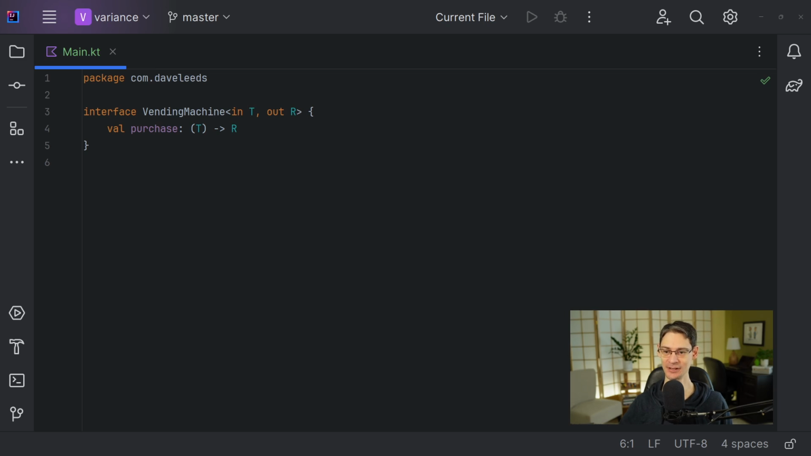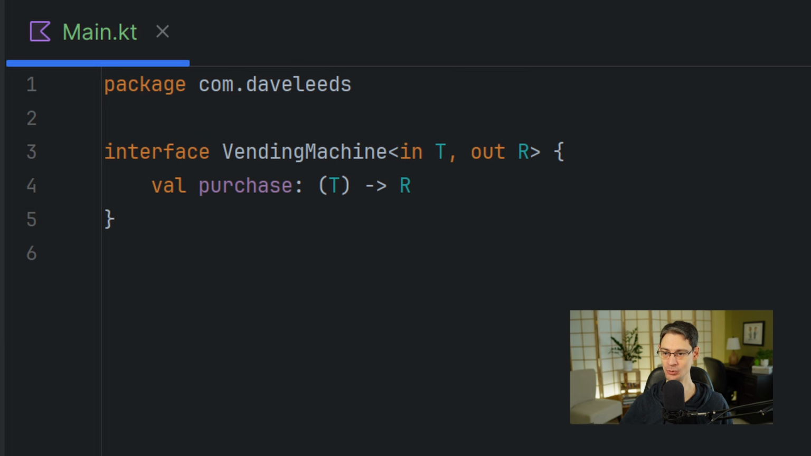So let's take a look at this vending machine interface where I've converted it into a generic. When a type parameter is declared with out, it can only publicly appear as a return type, which as we've seen means that the container type can have a covariant relationship with it. And when a type parameter is declared with the keyword in, then it can only publicly appear as a function parameter, which also, as we've seen, means that the container type can have a contravariant relationship with it.